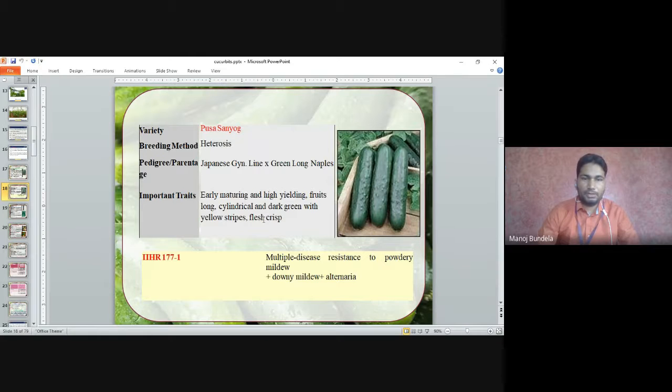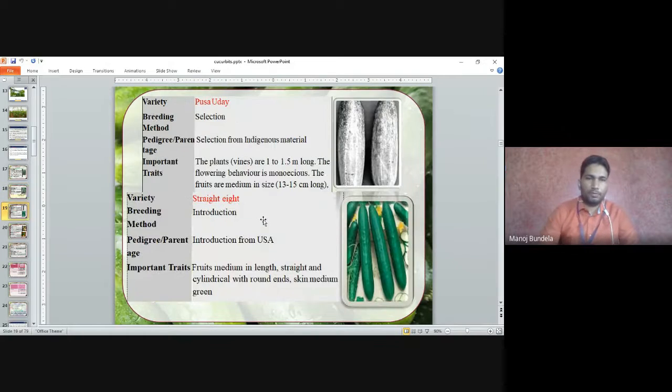IIHR 1771 has multiple disease resistance to powdery mildew, downy mildew, and alternaria. The size of the leaf is big, so powdery mildew is a major problem.